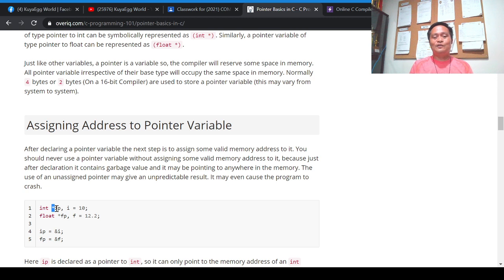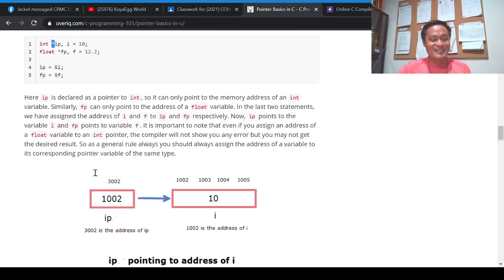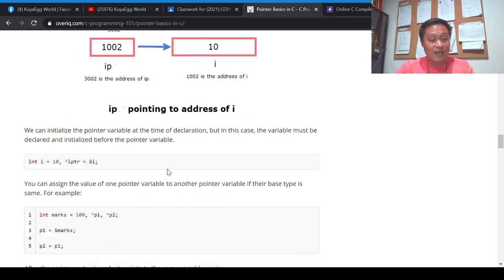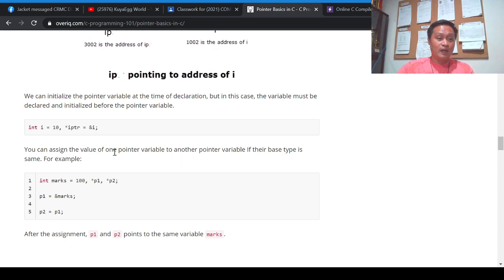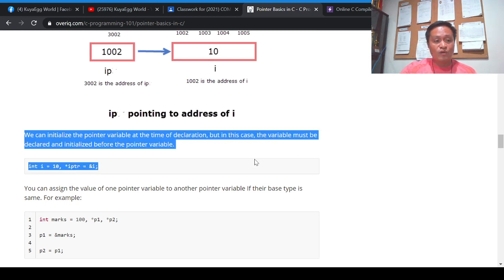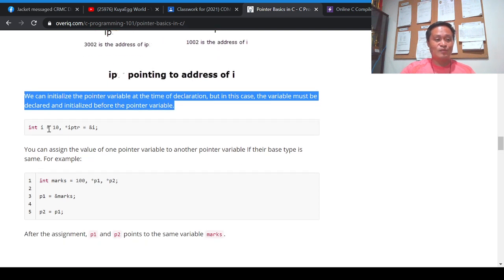Clear, because eventually we'll be dealing with programs. We'll be creating programs that utilize pointer variables and addresses. So I'm not going to discuss this anymore, I did discuss this a while ago. Let's go back to here. We can initialize the pointer variable at the time of declaration, but in this case, the variable must be declared and initialized before the pointer. We'll look at the example here.